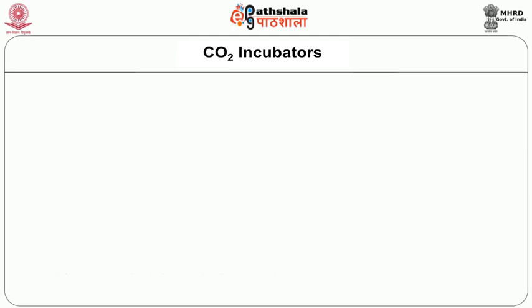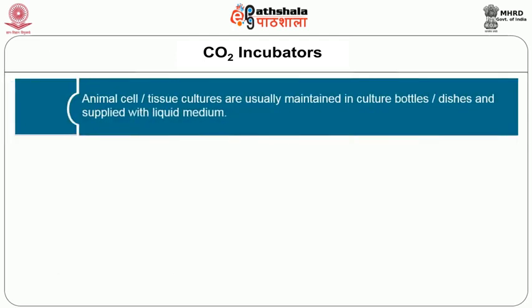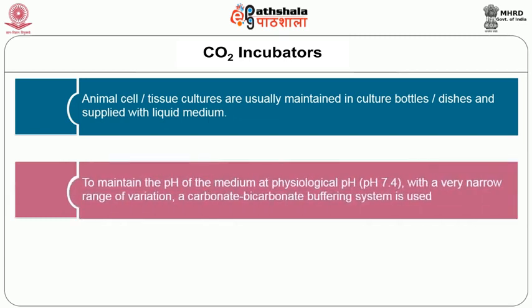Animal cell or tissue cultures are usually maintained in culture bottles or dishes and supplied with liquid medium. In order to maintain the pH of this medium at the physiological value, namely pH 7.4, with a very narrow range of variation, the carbonate-bicarbonate buffering system is used.